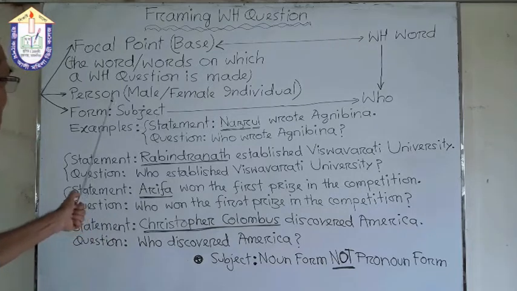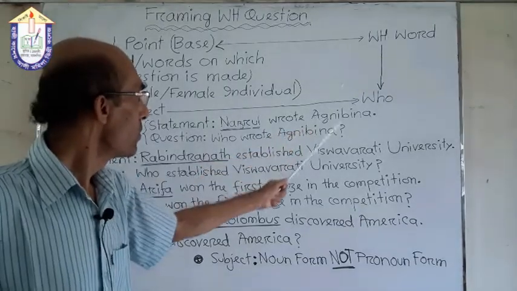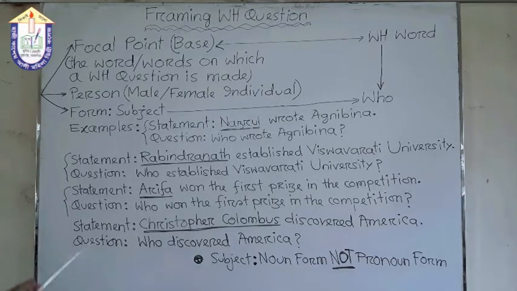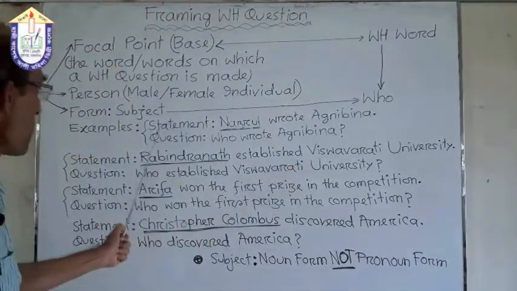If we consider the person here, we will use the WH word who to make a question. So what is the thing? The thing is that if we consider the subject as a focal point, we use who in place of the subject.